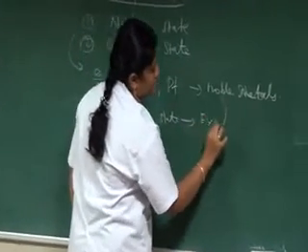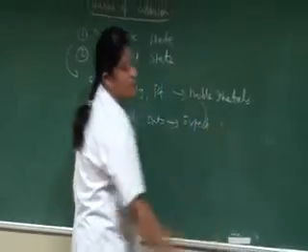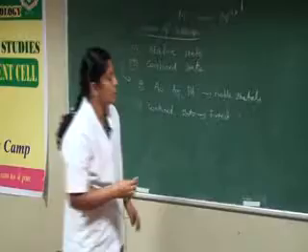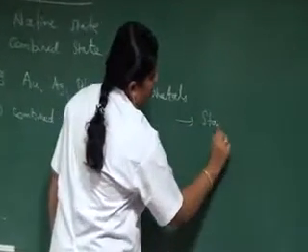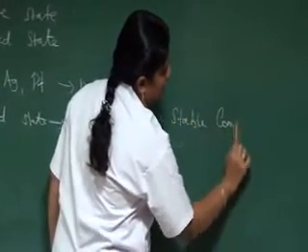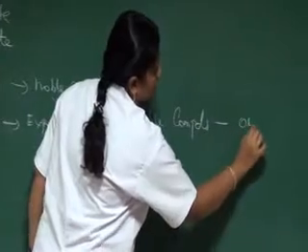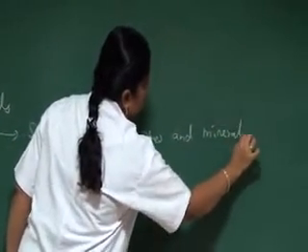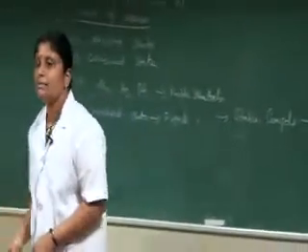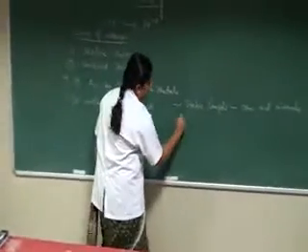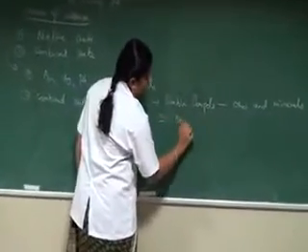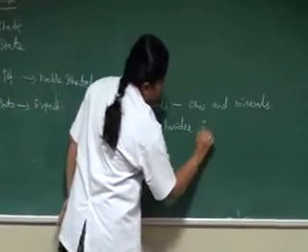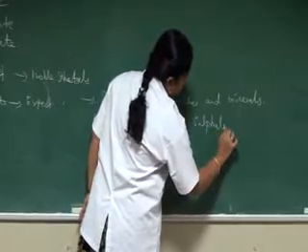Except noble metals, all other metals are reactive with the environment. They form stable compounds, which are called ores and minerals. These stable compounds are oxides, chlorides, sulfates and carbonates.